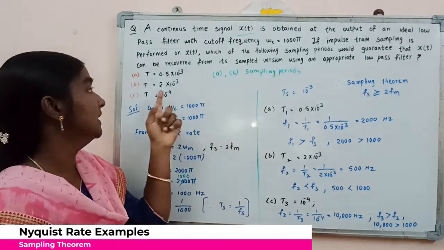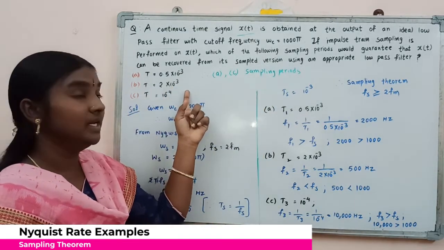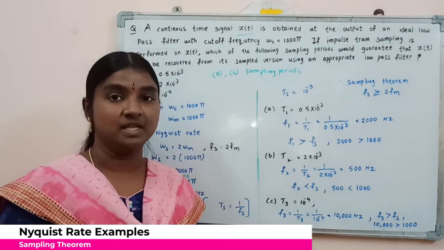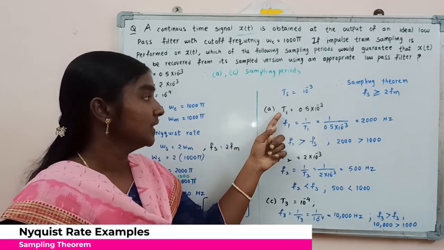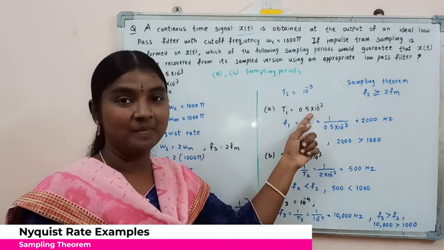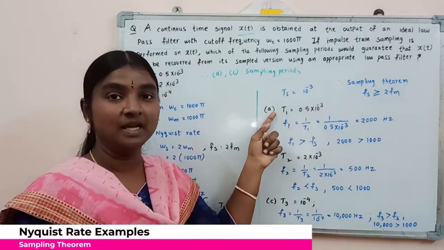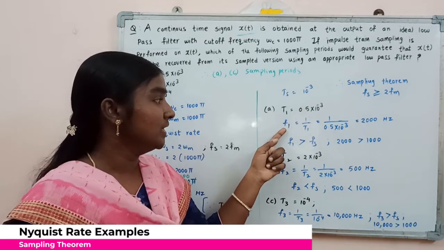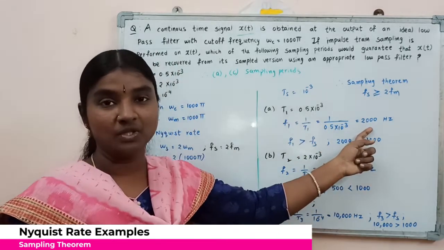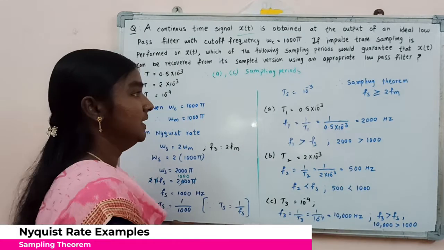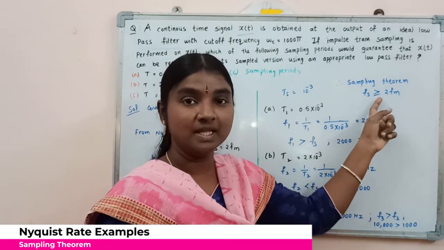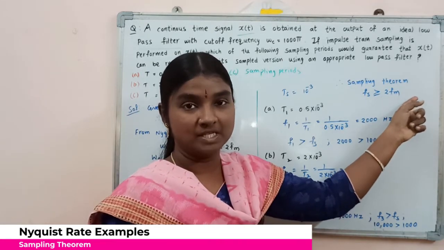So this is going to be the sampling period of this signal. Now here they mention 3 cases. We will see whether with these sampling periods we are able to reconstruct the original signal x of t or not. Now considering the A case, I am denoting T1 as 0.5 into 10 power minus 3. With this time period, F1 can be equal to 1 by T1, so this can be equal to 2000 Hz. But here we know the sampling theorem states that the sampling frequency must be greater than or equal to twice the maximum frequency.